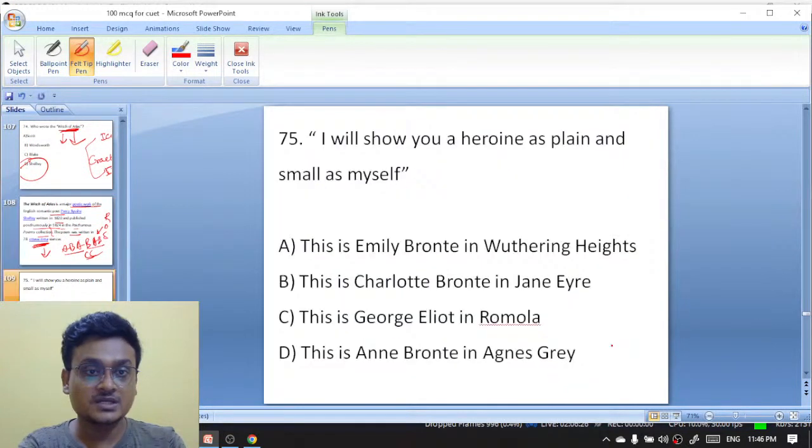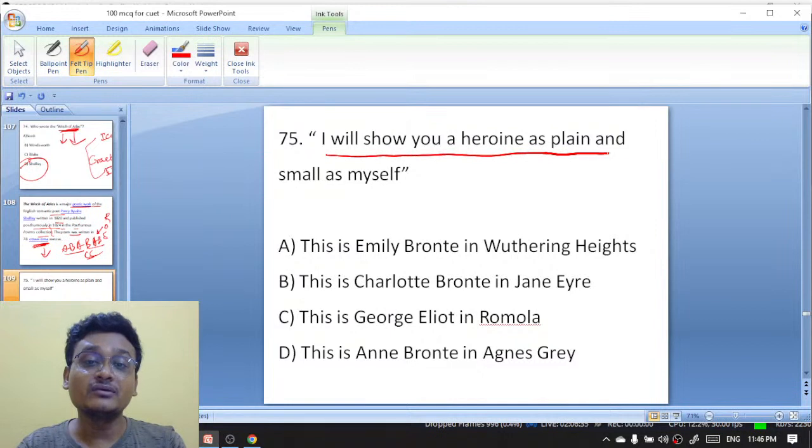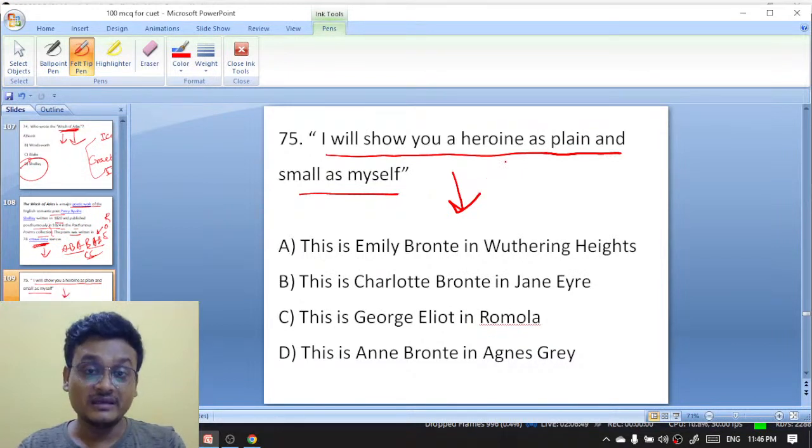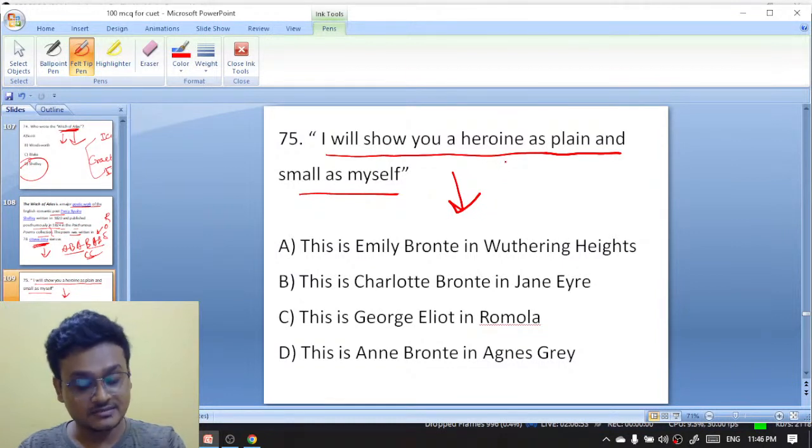ठीक है, चलो. I will show you a heroine as plain and small as myself. In which novel did the novelist say this line? I will show you a heroine as plain and small as myself.